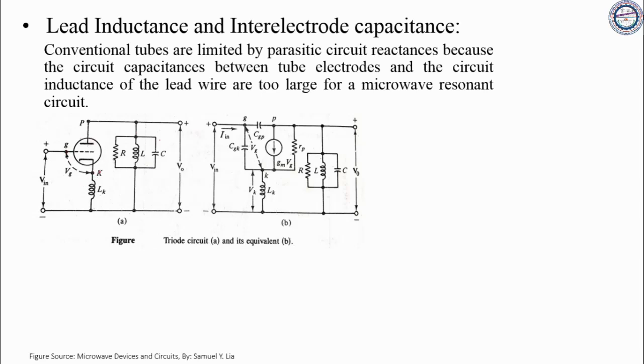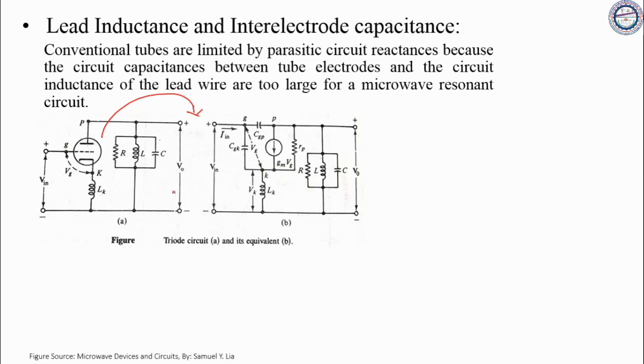The voltage between grid and cathode is Vg and the inductance present at the cathode is Lk. This is the resonance circuit. The equivalent circuit is drawn here. This is the equivalent circuit of the triode under the assumption that the inter-electrode capacitances and cathode inductance are the only parasitic elements.